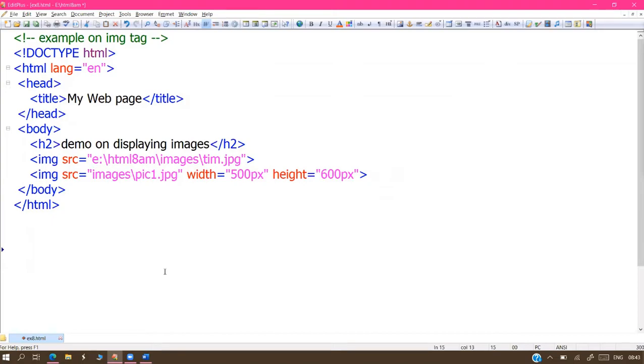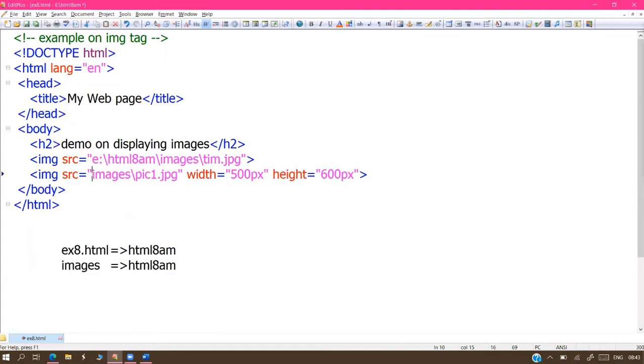Currently, I'm working with example 8. This is the 8th program, and the images folder. Both are available in the same place, that is HTML8.py. Both are in the same place, HTML8. So where I saved my program, in the same location the images folder is also available.